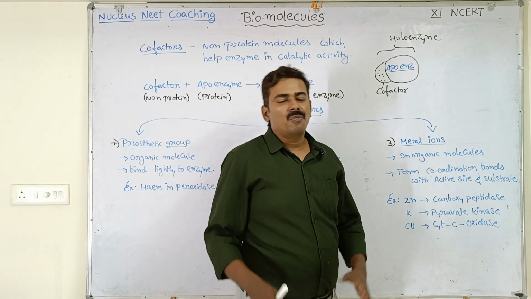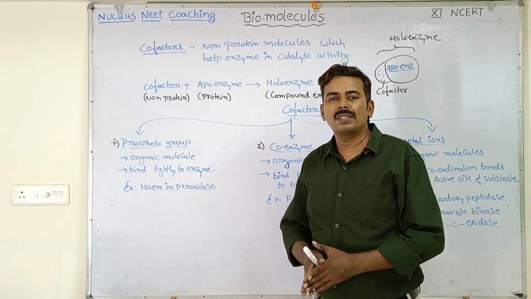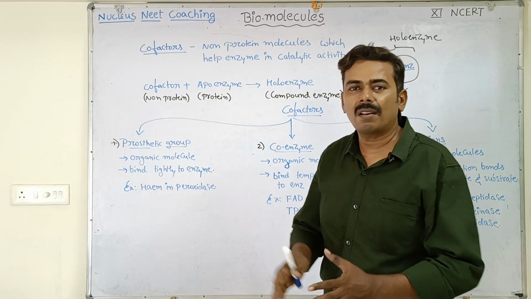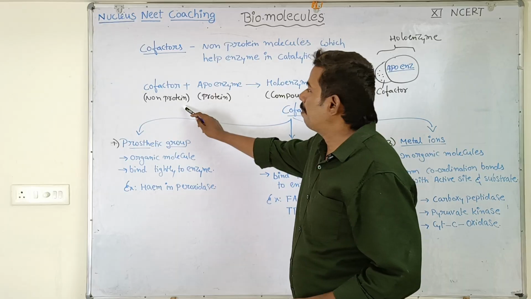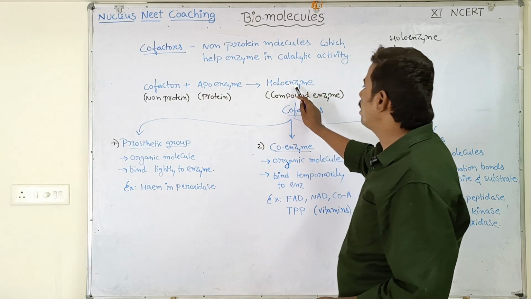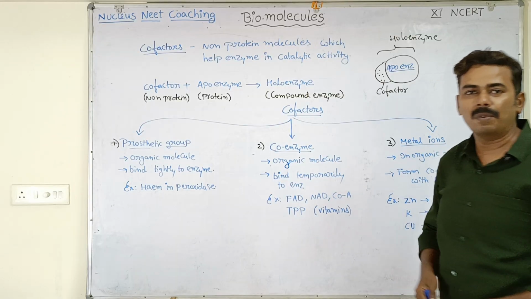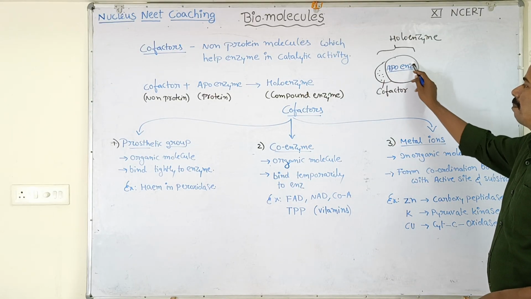Now let's see cofactors and different types of cofactors. Already we discussed the concept of compound enzymes. What are compound enzymes? When a cofactor, a non-protein part, binds with apoenzyme, which is a protein part, it results in a holoenzyme, which is a compound enzyme. Look here, this is the protein component of the enzyme called apoenzyme.